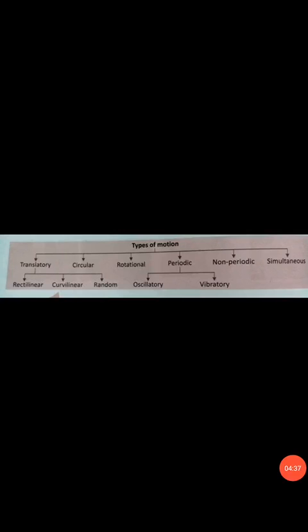So today we discussed all these types of motions. I hope you understood it well.